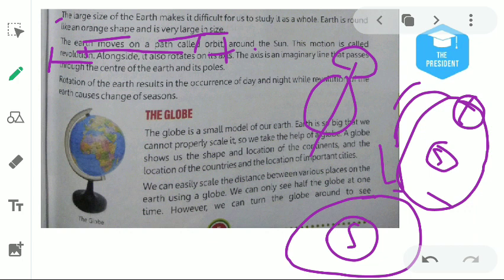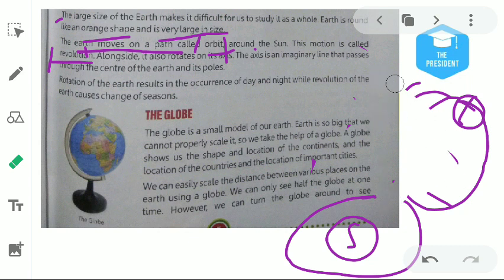The axis is an imaginary line that passes through the center of the Earth and its poles. Means the Earth is moving on its axis. This axis is an imaginary line that passes just through the middle of the Earth, and it connects two poles. In the north it is known as the North Pole, and in the south it is known as the South Pole. Understood?